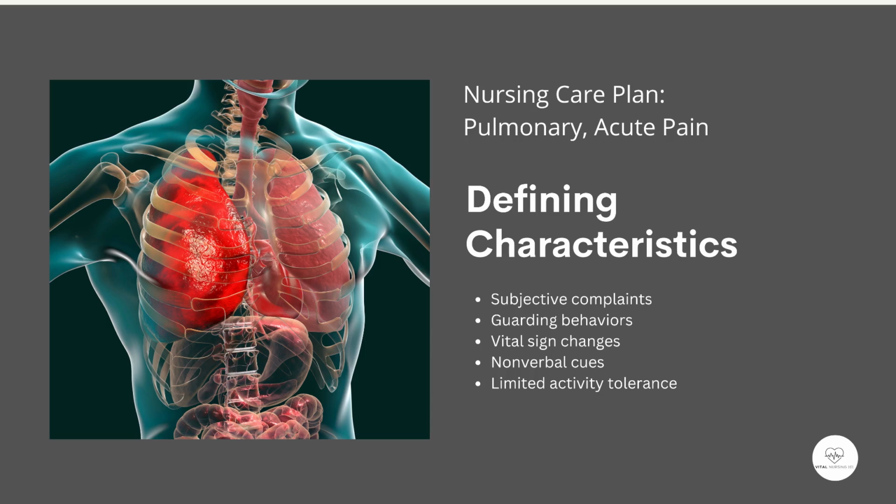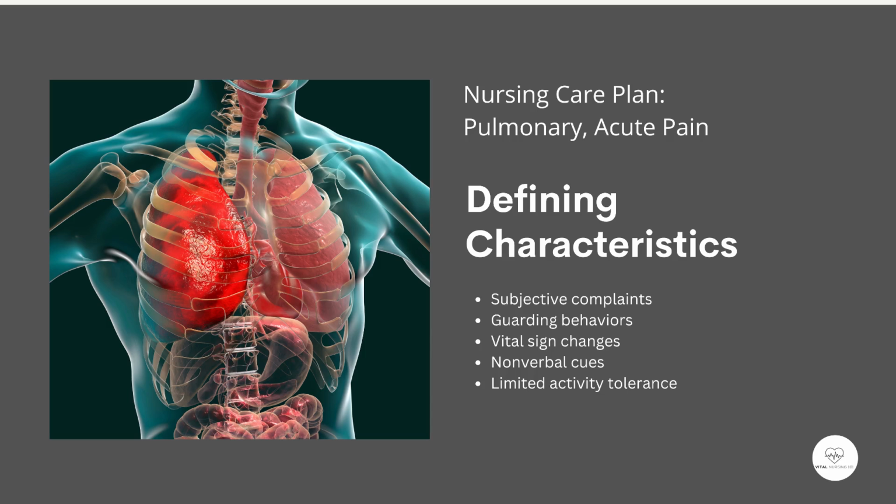Defining characteristics. Patients with acute pain may present with the following: subjective complaints, statements such as, "It feels like stabbing pain when I breathe deeply." Guarding behaviors, avoidance of movement or shallow breathing to minimize discomfort. Vital sign changes, elevated heart rate, blood pressure, and respiratory rate. Nonverbal cues, grimacing, restlessness, or difficulty sleeping due to pain. Limited activity tolerance. Pain restricts the patient's ability to perform basic activities like walking or sitting up.